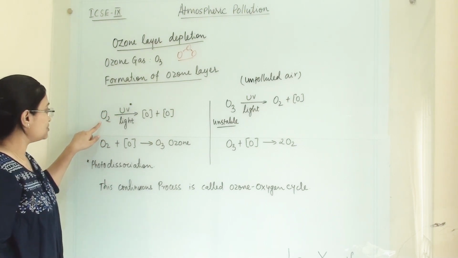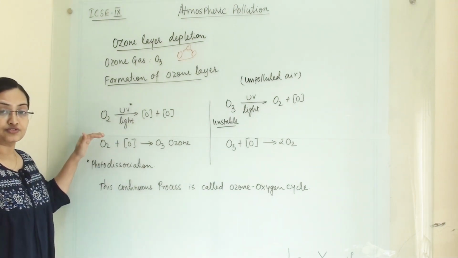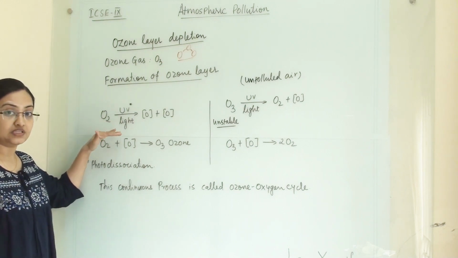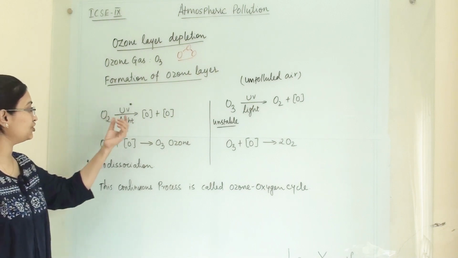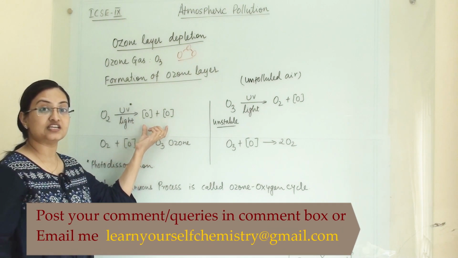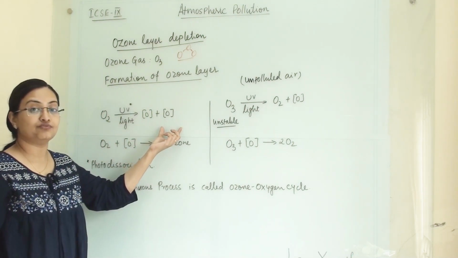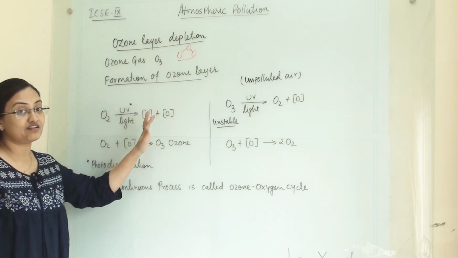When oxygen is there in the presence of UV light, in the stratosphere a high energetic ultraviolet light will be there, and in the presence of that UV light this oxygen molecule will dissociate into 2 nascent oxygen atoms. This nascent oxygen is very reactive as well as unstable.